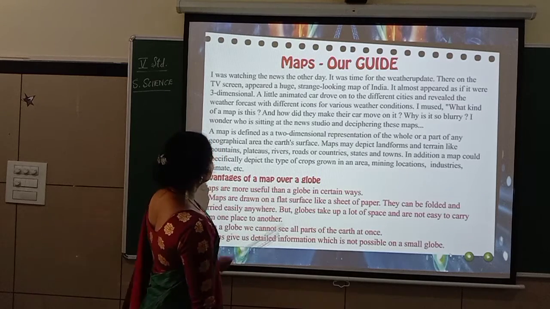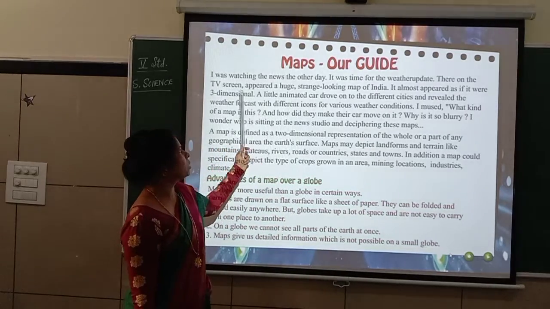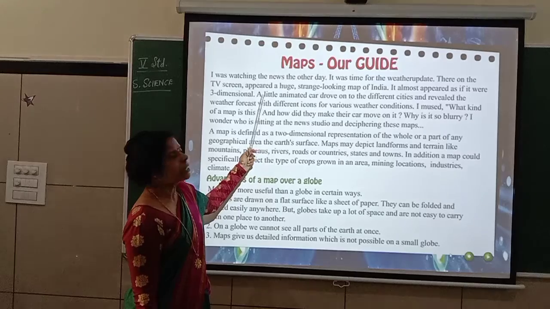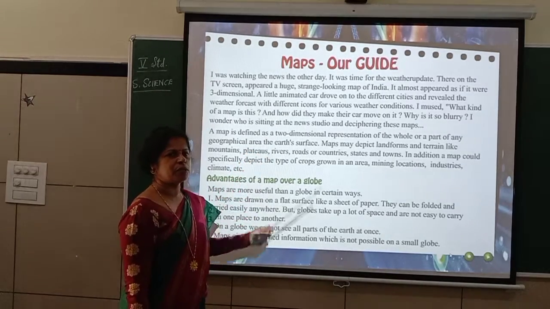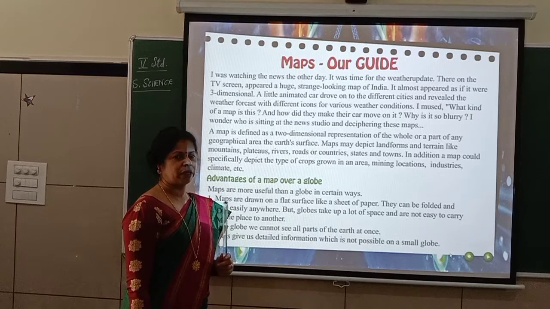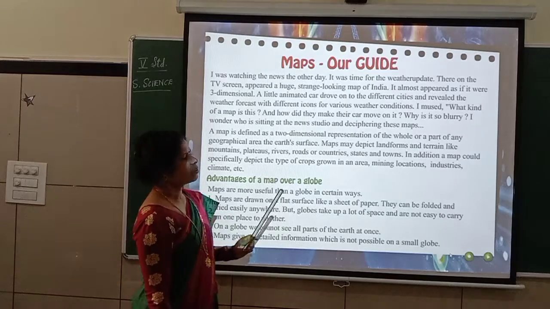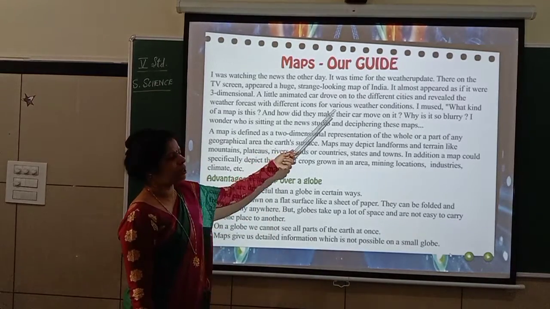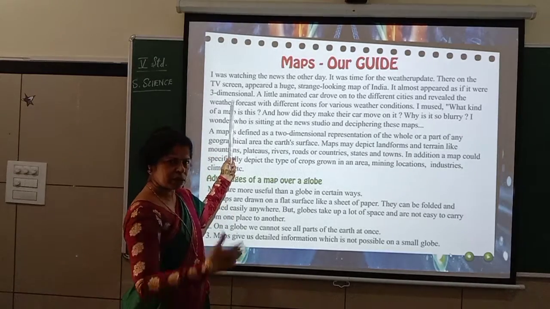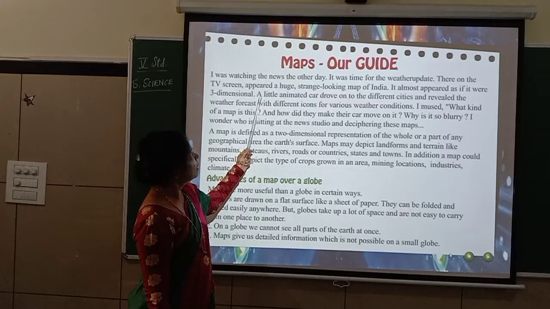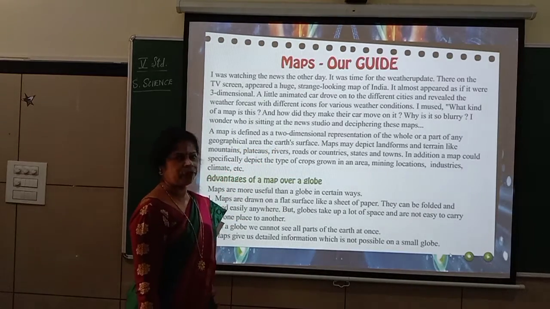So what happened? There is a child. What was the child doing? The child was watching the news on TV. Okay. When the news is going on, at the end they show the weather forecast. You would have observed that if you watch a news channel. So when the child was observing, finally the weather update came. There was a TV screen, and the child is sitting in front of the TV. On the TV screen itself, there appeared a huge, strange looking map of India.